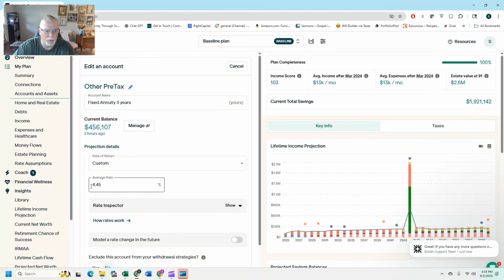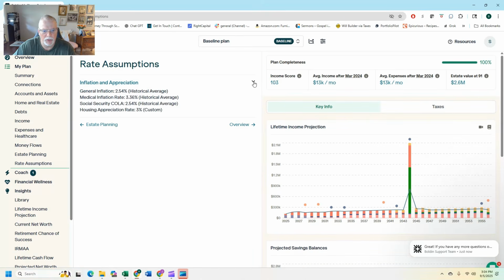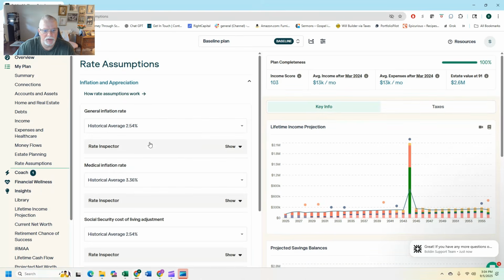So you'll see I have 4.45. Did it round it? Oh, no. And so you can pick one of theirs, and then they'll update it according to that every year in April. All right, so that is the stuff I assign.